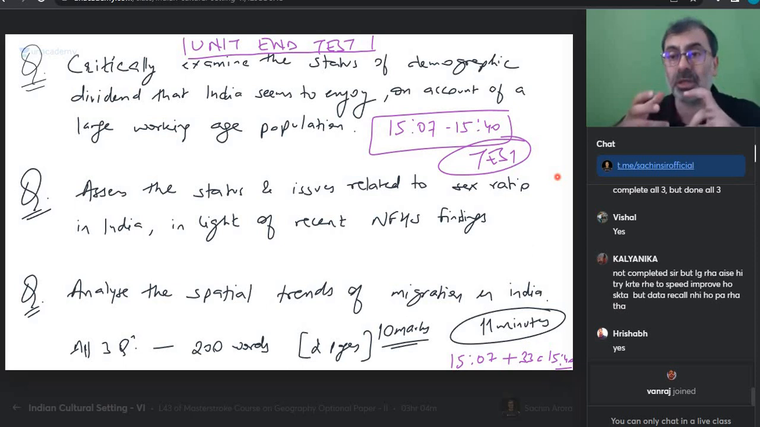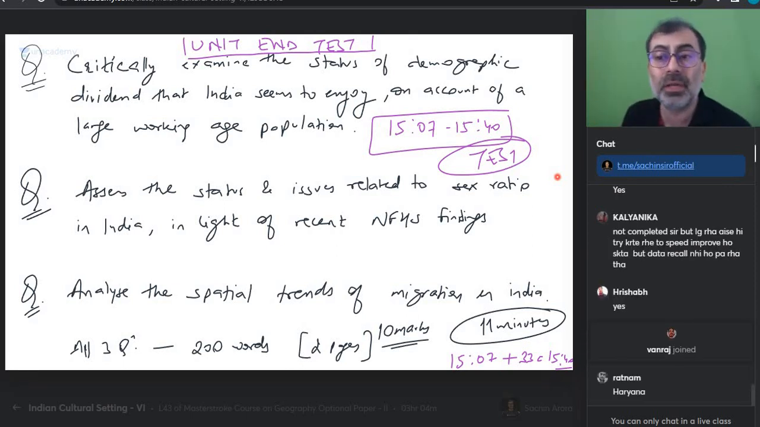Then you can also treat it spatially, where are jobs available. So Maharashtra, Gujarat, industrial states, coastal states, they have more jobs. Urban areas have more jobs. So people are migrating onto that. But there are areas which do not have. So there, the demographic dividend may not play out. We were looking at that. So the spatial aspect has to come.